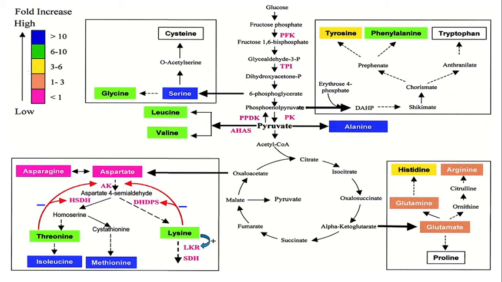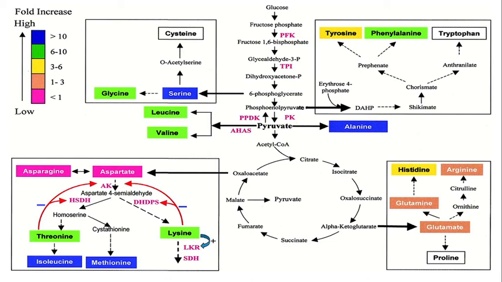From that homoserine it will form threonine and isoleucine, and also methionine. So these are threonine, isoleucine and methionine. These are the amino acids produced from aspartate 4-semialdehyde, and the enzyme used is homoserine dehydrogenase, which catalyzes the conversion.